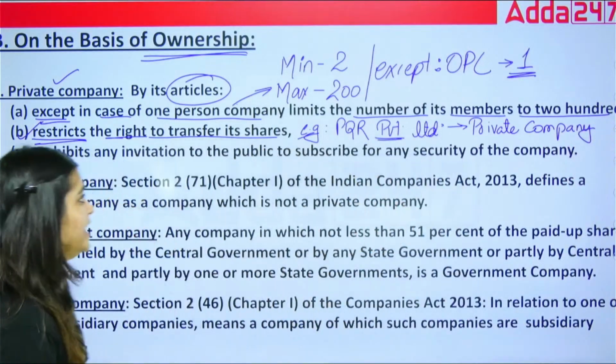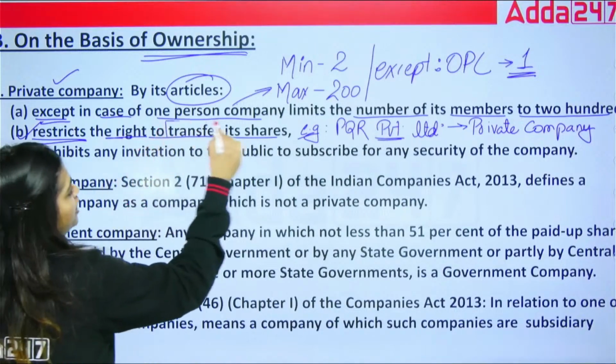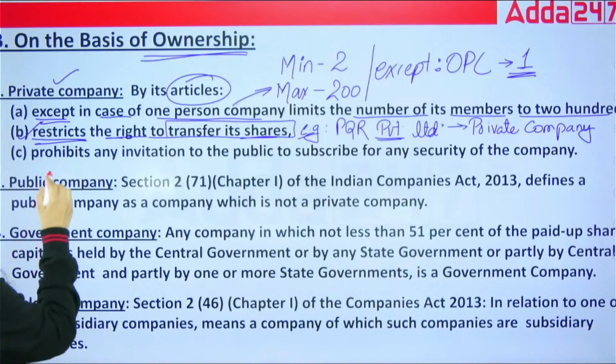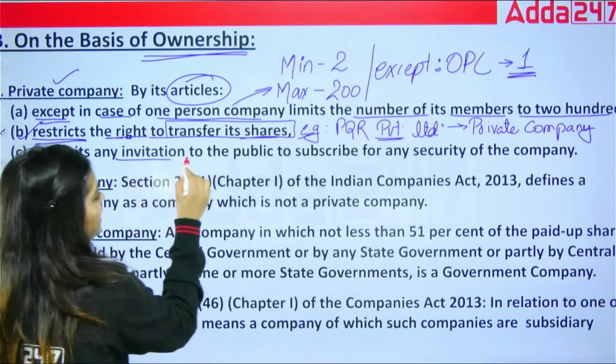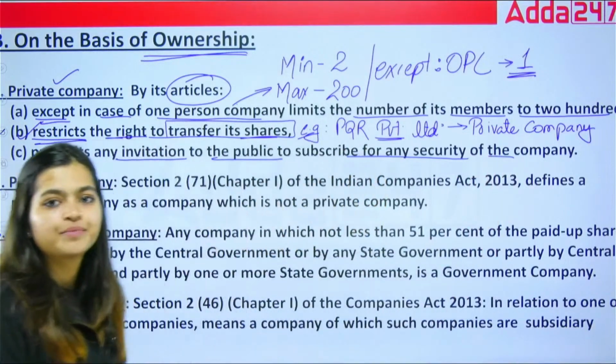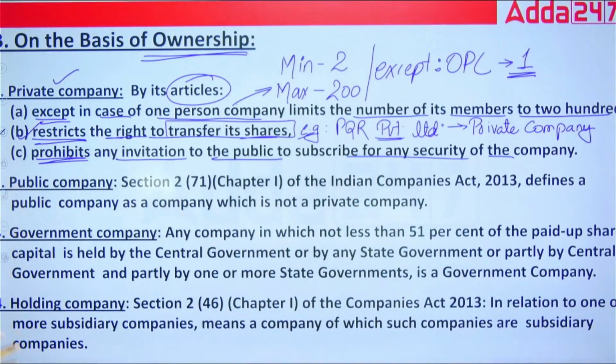So in this, the transferability of shares is restricted. Next is, it prohibits any invitation to the public to subscribe for any security of the company. We have already understood this, because they are never going to be listed on the stock exchange.